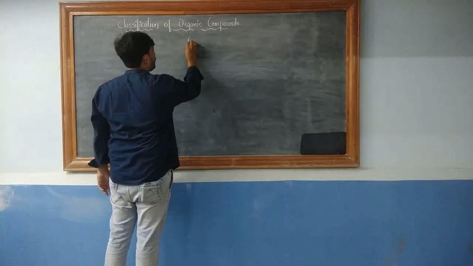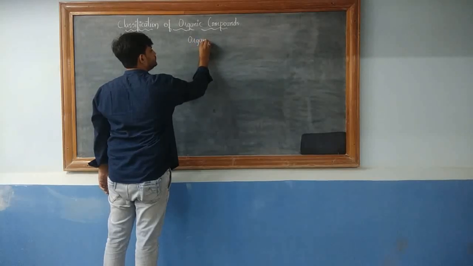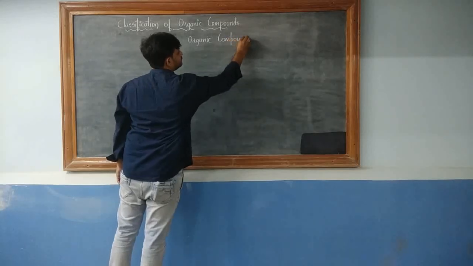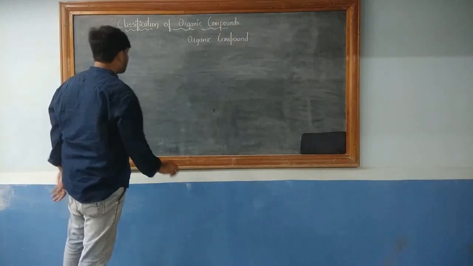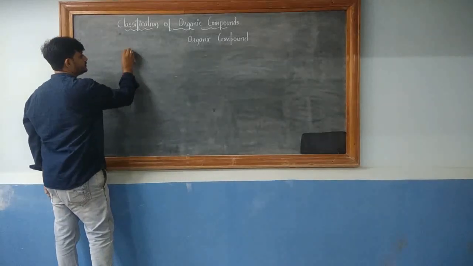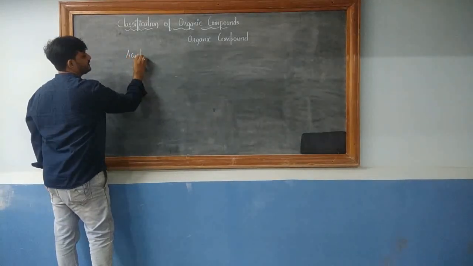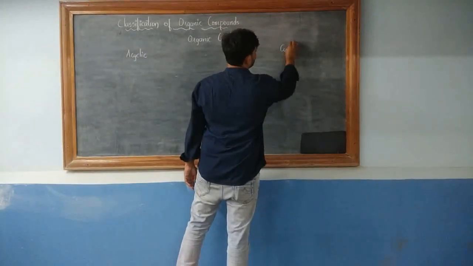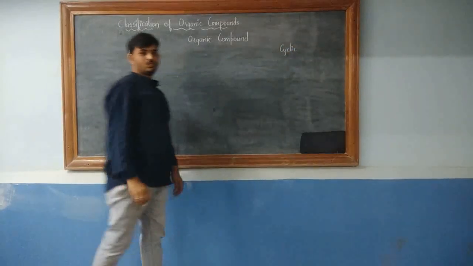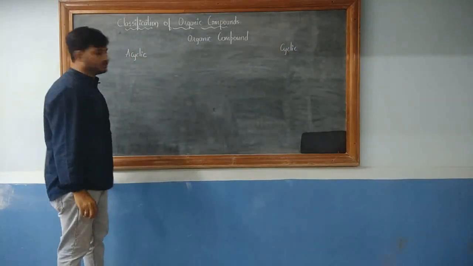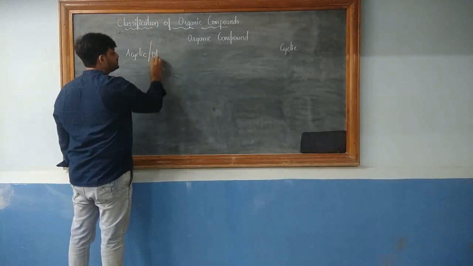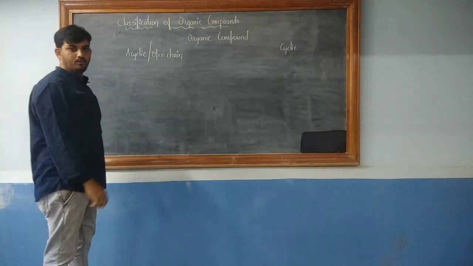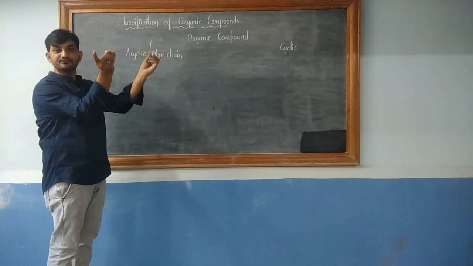So initially the organic compound is classified into acyclic organic compound and cyclic organic compound. What do you mean by acyclic? Acyclic is also referred to as open chain organic compound, where the terminal ends are free.